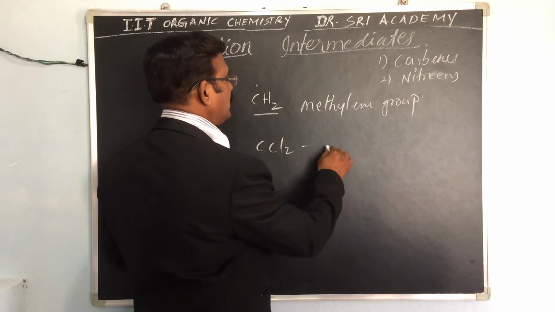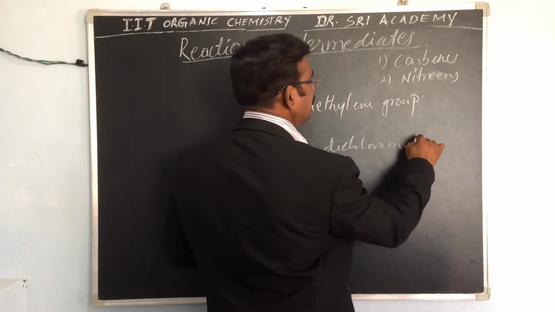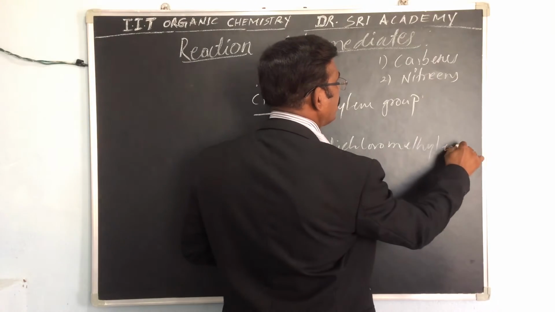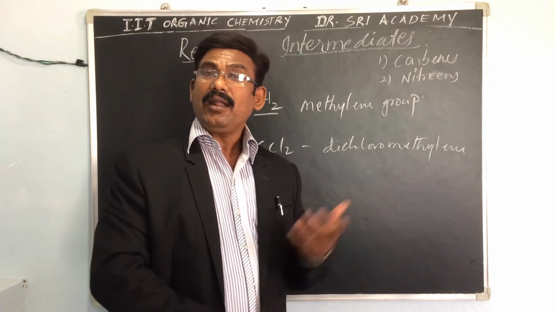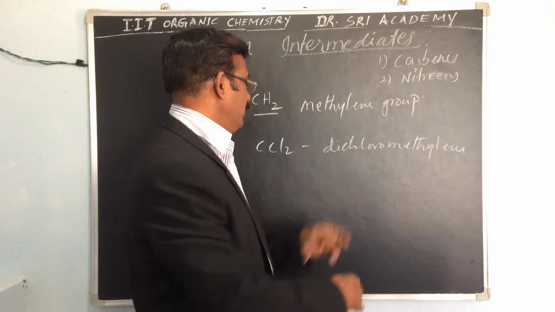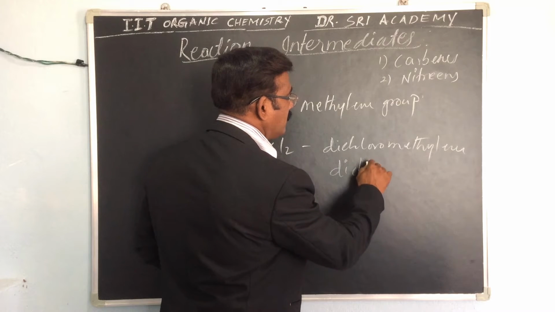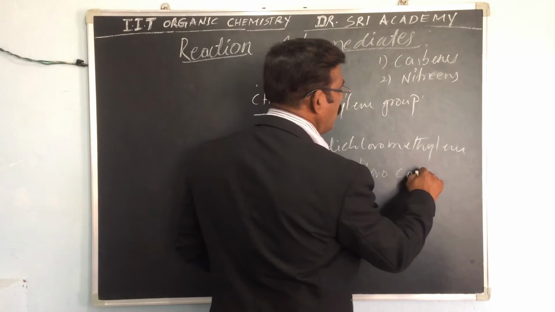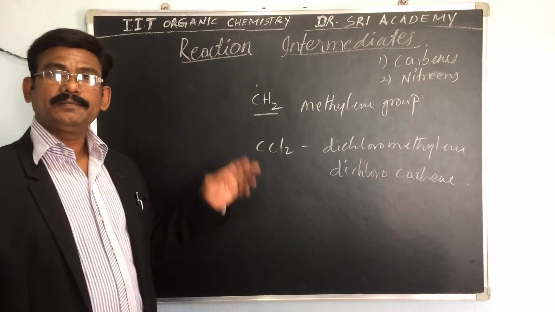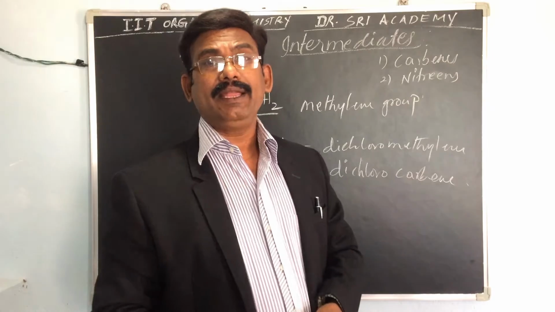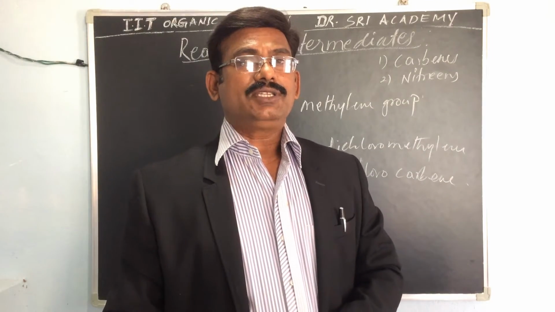Methylene, dichloromethylene, or dichlorocarbene. So methylene group one, dichlorocarbene or dichloromethylene.